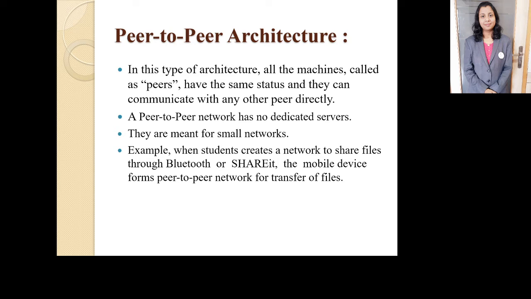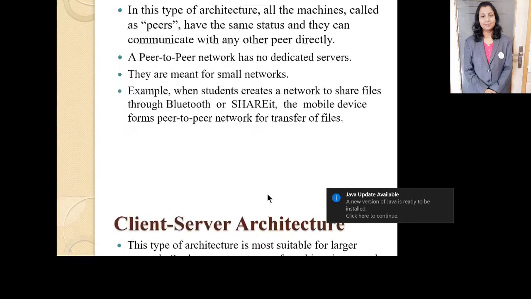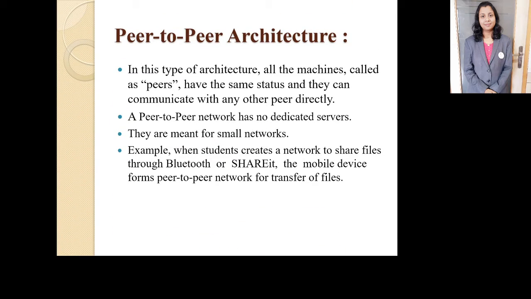In this type of architecture, all the machines are called the peers. Whichever machines are connected in the computer network, they are called as the peers. They have the same status and they can communicate with any other peer directly. So what they are saying is the peers or the machines which are connected in the network have to be having the same status, and they can communicate with any other peer directly. So this is one important feature of this peer-to-peer architecture.